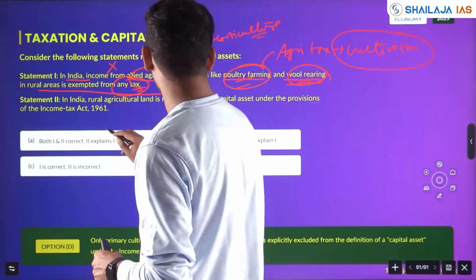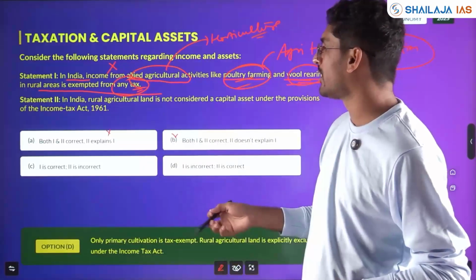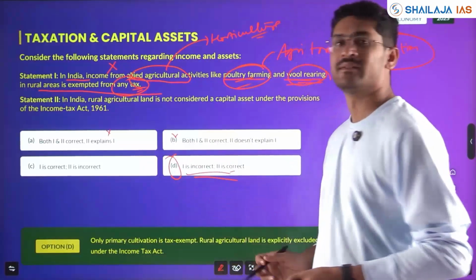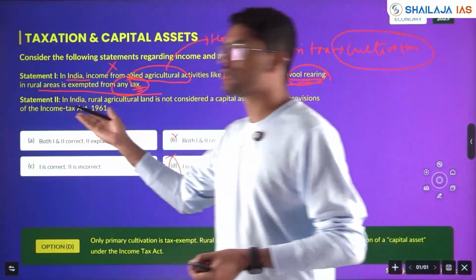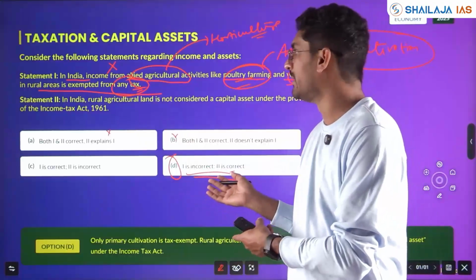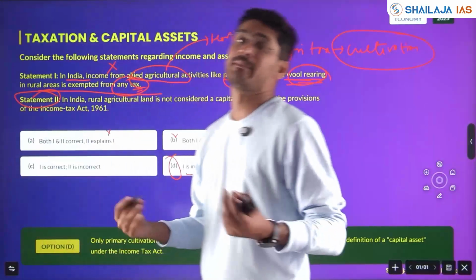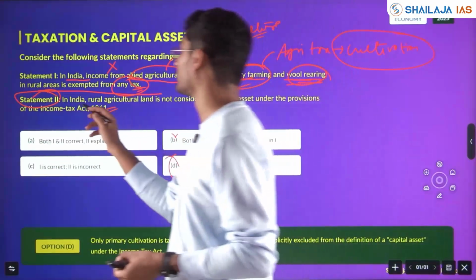So this will be, both statements will be eliminated. If statement 1 is wrong, you are directly getting the answer here. This is the logic: if you know one statement, you need not know statement 2 in this type of question, because statement 1 is incorrect, you will be able to answer directly. However, you will see statement 2 also. Who knows, it may be useful again in the upcoming prelims paper in 2026.